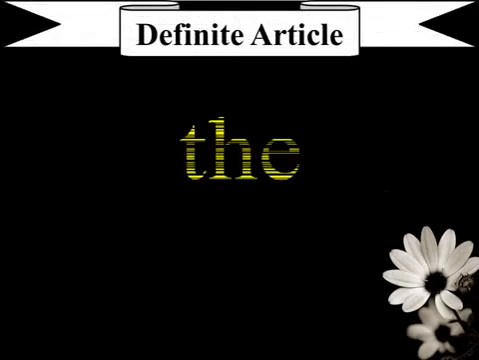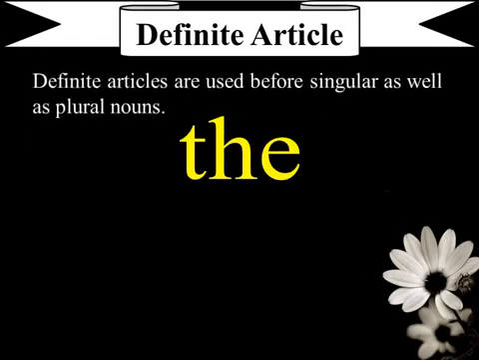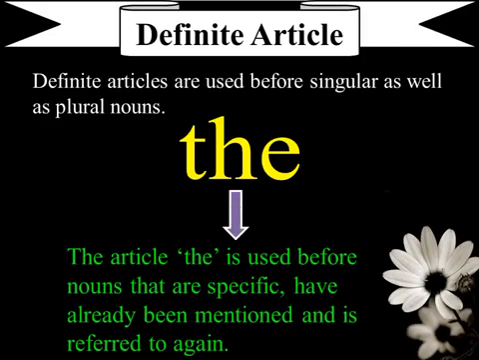Shall we see what the definite article is? The word the is said to be the definite article. Definite articles are used before singular as well as plural nouns. The article the is used before nouns that are specific, have already been mentioned and are referred to again.